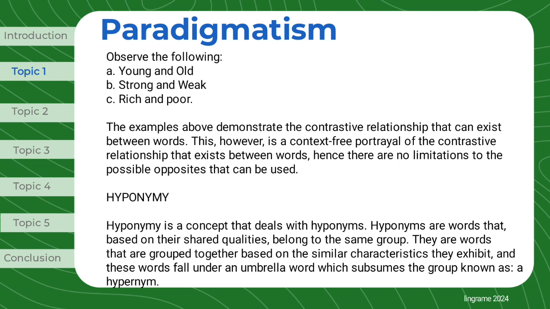Observe the following: young and old, strong and weak, rich and poor. The examples above demonstrate the contrastive relationship that can exist between words. This, however, is a context-free portrayal of the contrastive relationship that exists between words, hence there are no limitations to the possible opposites that can be used.